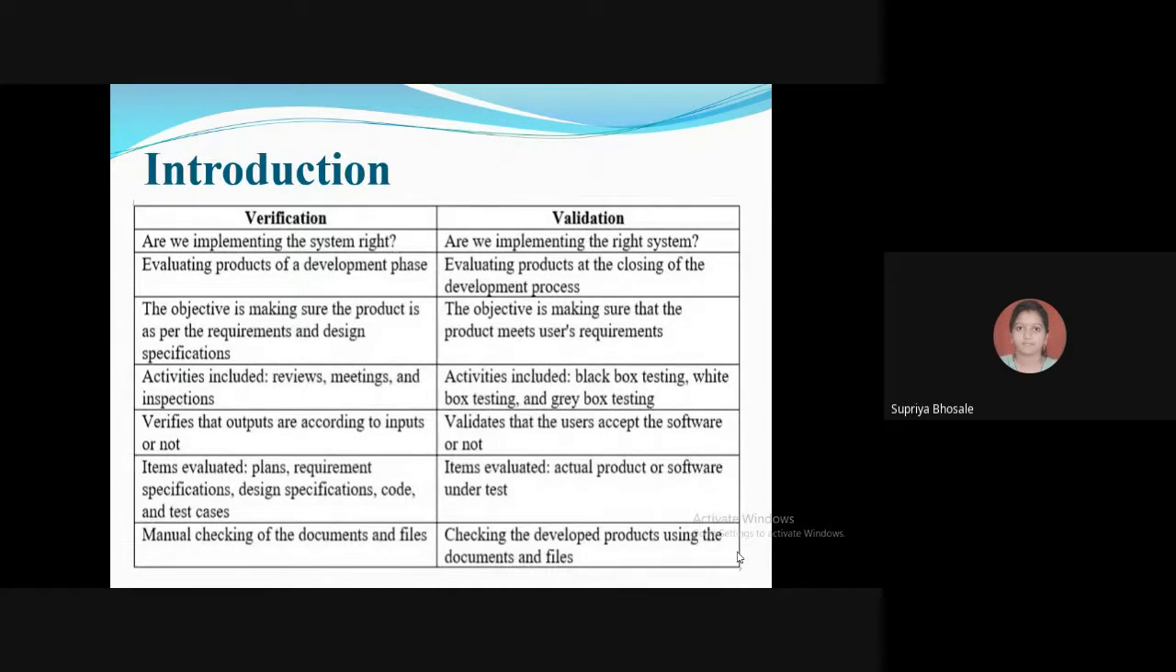So in the introduction, we have seen what exactly verification and validation are, and the difference between them. What is verification? How is the process carried out? What is validation? Then the basic difference between these two. Verification means are we implementing the system right, or the product right, and validation means are we implementing the right product. The activities involved in verification we have seen, like reviews, meetings and inspections, etc.